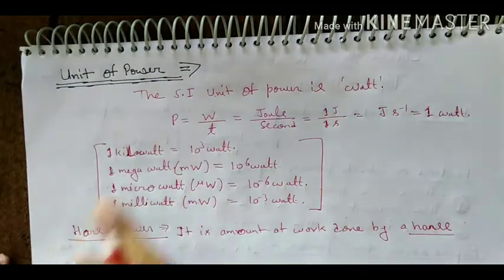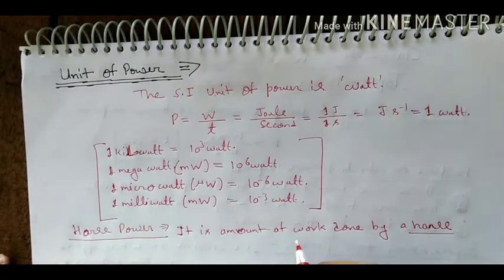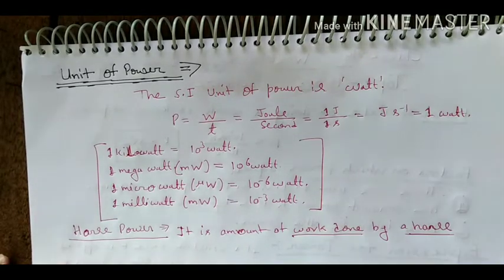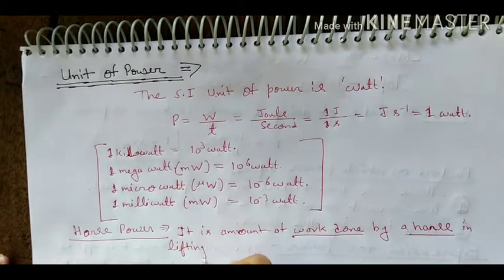And another unit of power is horsepower. Exactly, horse is an animal and the unit of power is based on the horse. And 1 horsepower we can define. It is the amount of work done by a horse in lifting 150 pound.